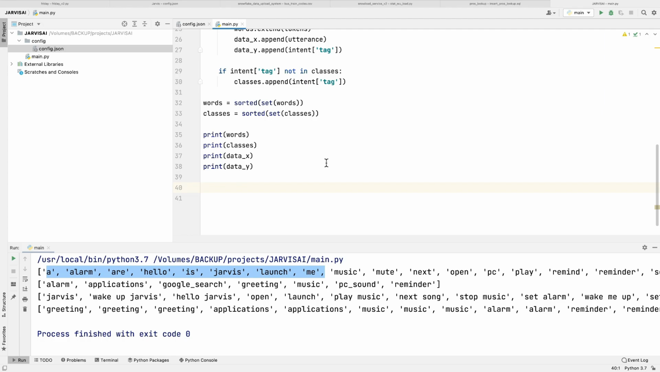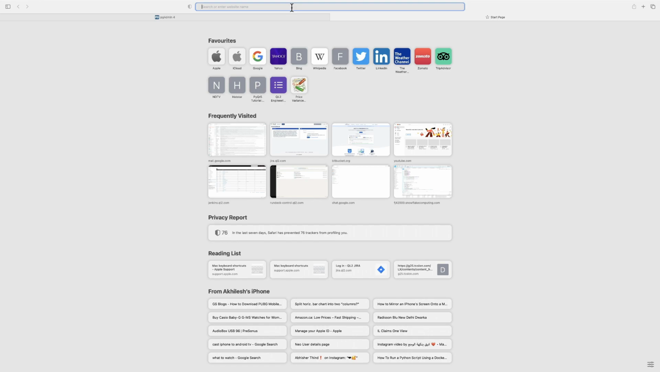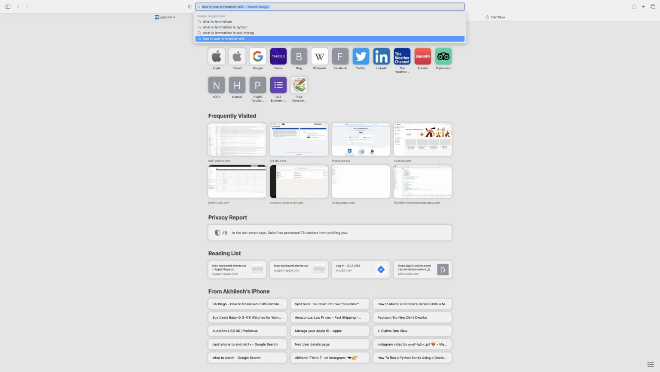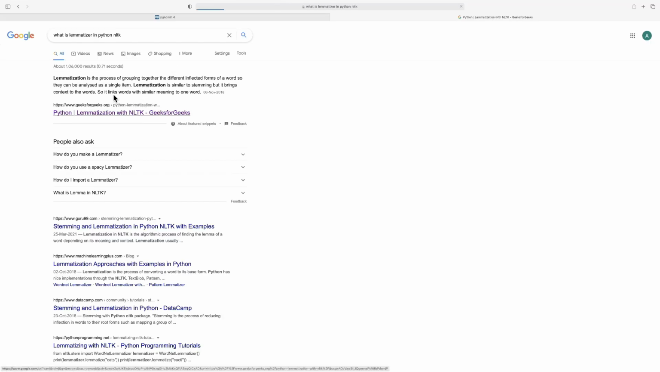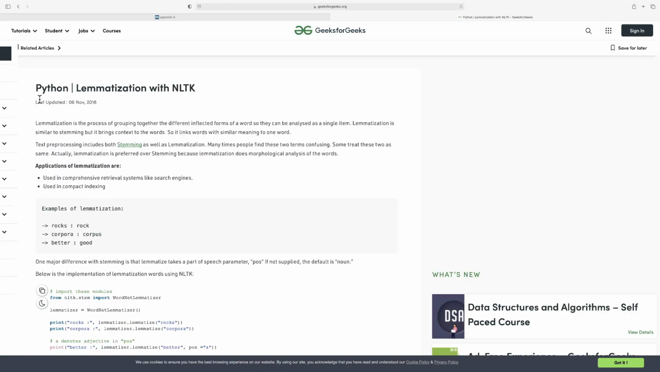So for that, the first thing which we need is the word lemmatizer, right? So what does it do? Let me just show you by searching on Google, what is lemmatizer in Python, NLTK. I'll show you, right? So just open this. So here you can see. Let me just make it bigger.